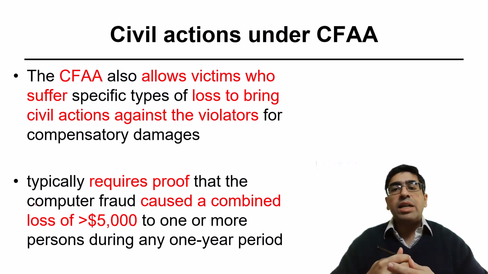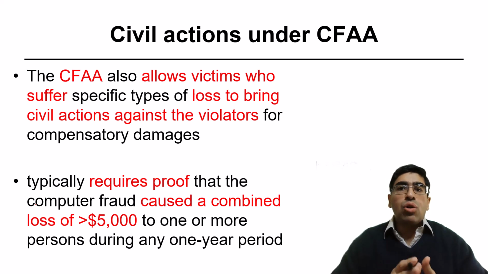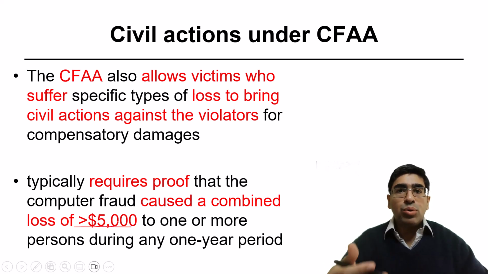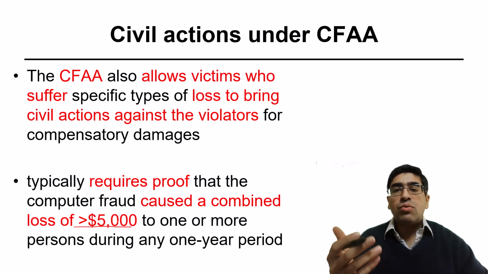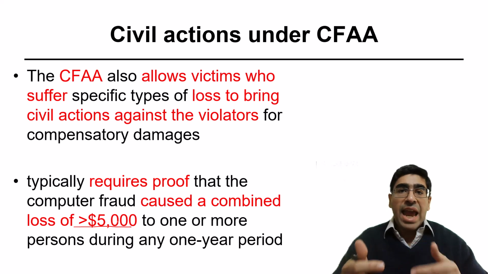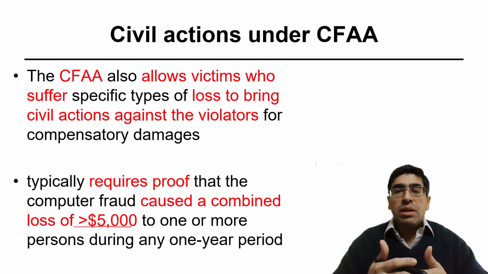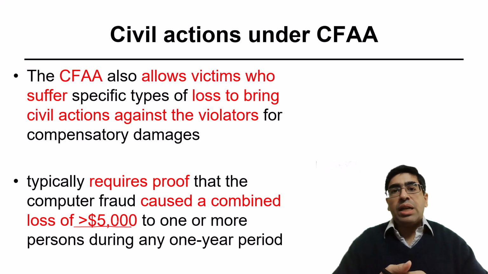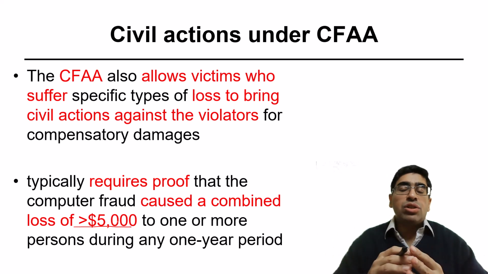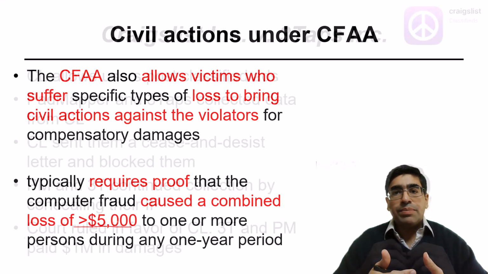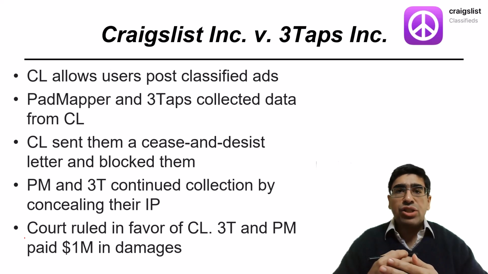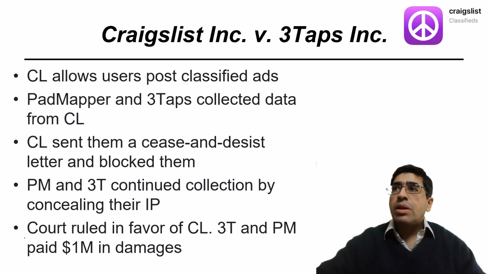The CFAA provides for civil actions arising out of various cyber infractions, as long as plaintiffs can demonstrate that they suffered a loss of more than $5,000 in value for damages to a computer or for things like medical treatments over a 1-year period. Defendants can be forced to pay compensation. Even employers can use the CFAA to protect themselves if a former employee, for example, leaves for a competitor and divulges confidential information. An example of a civil action under CFAA is as follows.